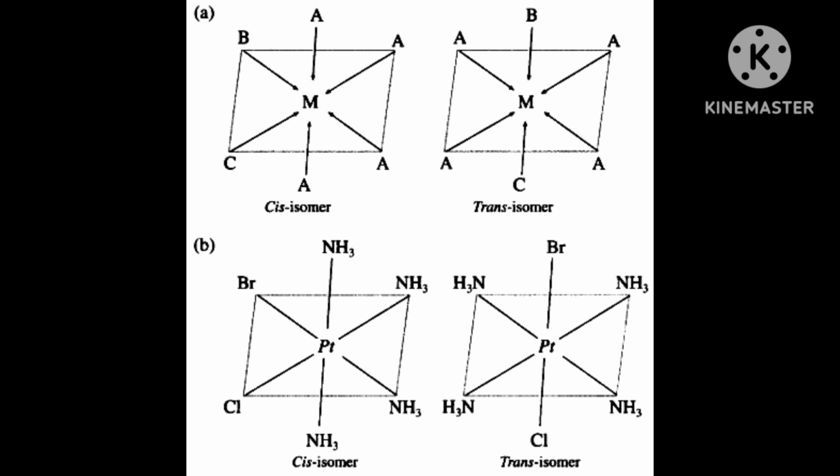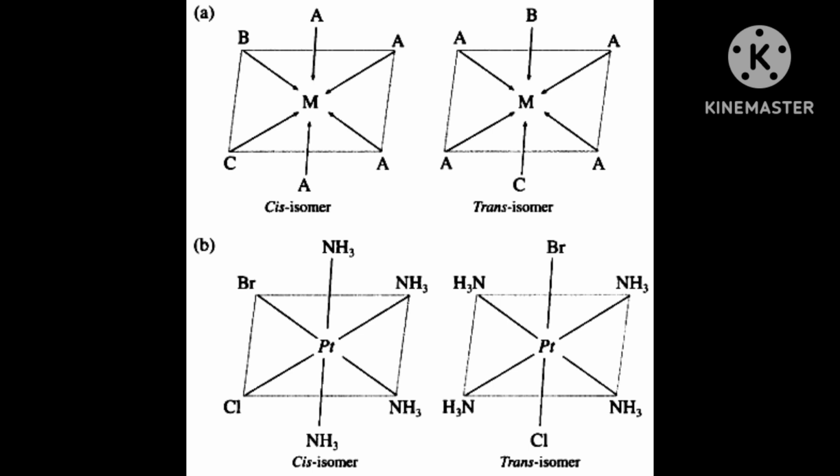Generally, this exists in coordination numbers 4 and 6. Important examples of this behavior are found with coordination numbers 4 and 6.